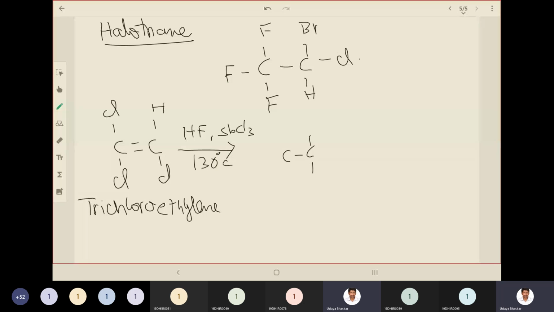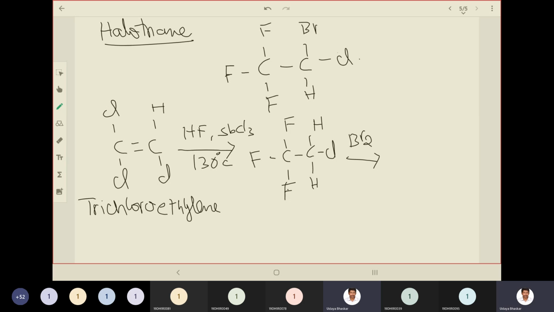It is converted from alkene to alkane. Here three fluorines got added from hydrogen fluoride, and the second carbon will have two hydrogens and one chlorine. What is missing from the final structure? Only bromine is missing, so we do bromination, which can be done using the catalyst FeBr3.